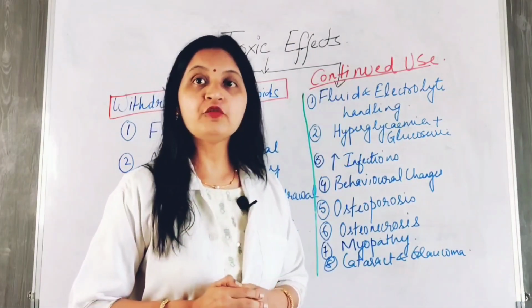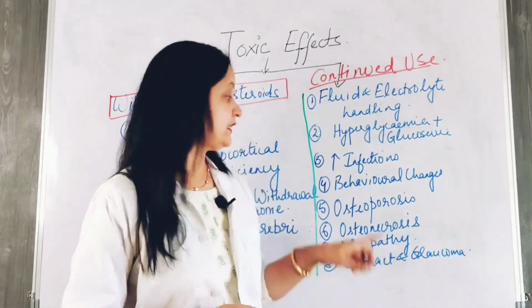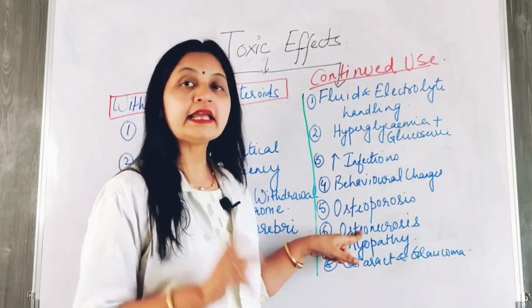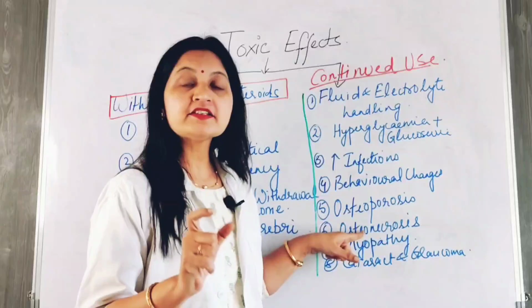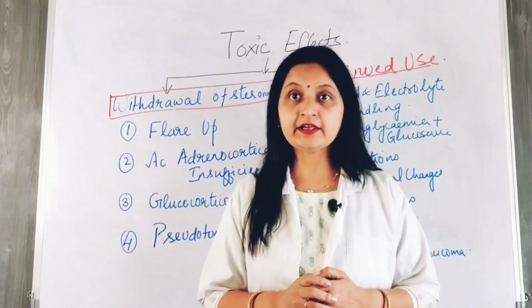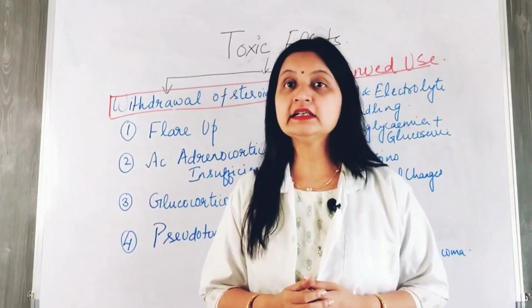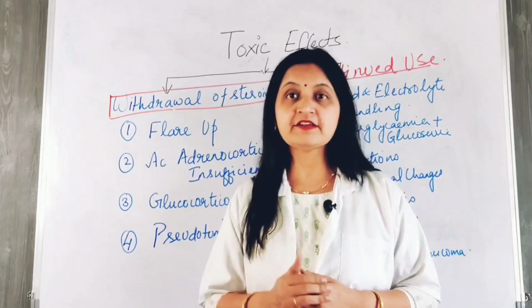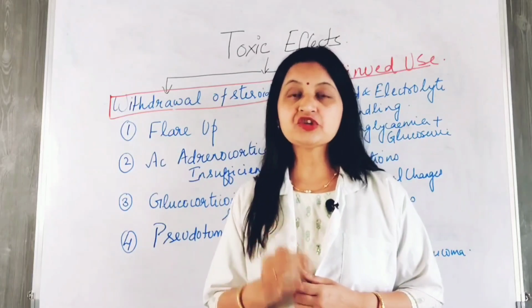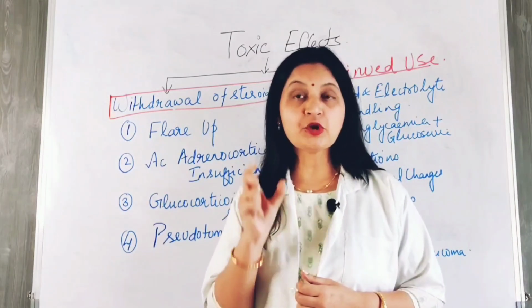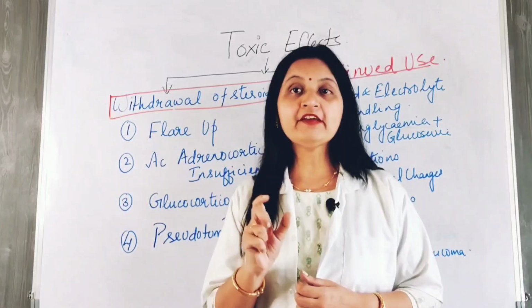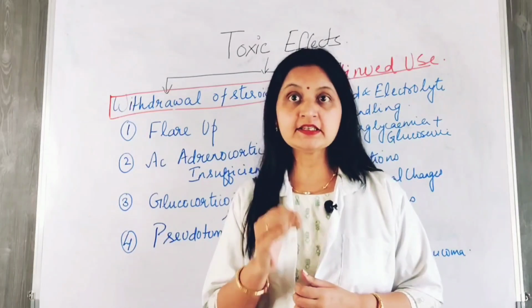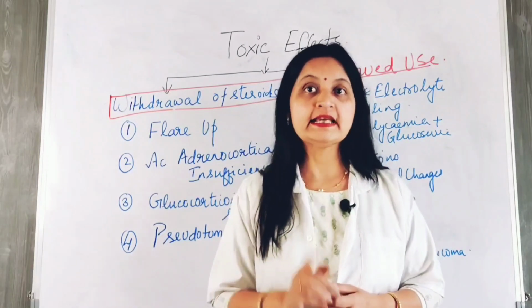Another adverse effect of long-term use of glucocorticoids is osteonecrosis, or aseptic or avascular necrosis of the femoral head. So pain and stiffness are the earliest symptoms of this adverse effect, and this can lead to fracture, and the femoral head is the most common site for avascular necrosis due to excessive use of corticosteroids.